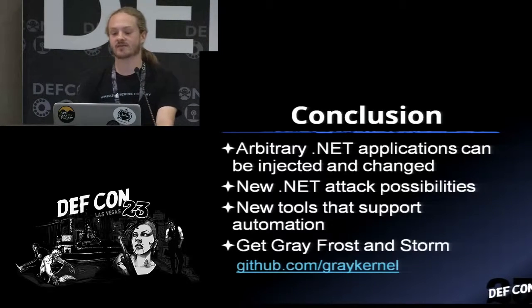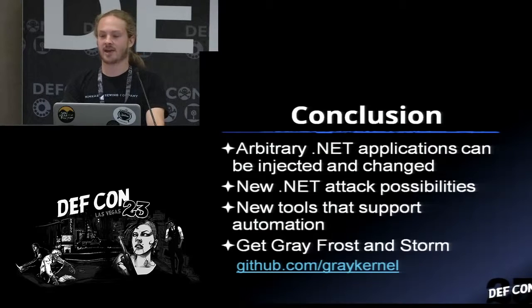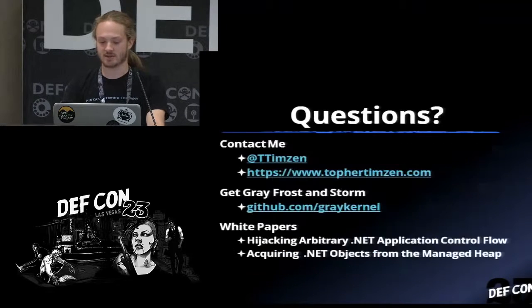So in conclusion, I've shown you now that arbitrary .NET applications can be injected and changed at runtime, and also opened up a whole entire new avenue for .NET attack possibilities. These tools support automation, and they're on GitHub. Go get them, contribute to them, submit some pull requests, ask me questions.